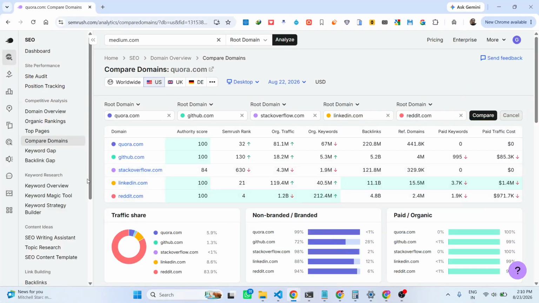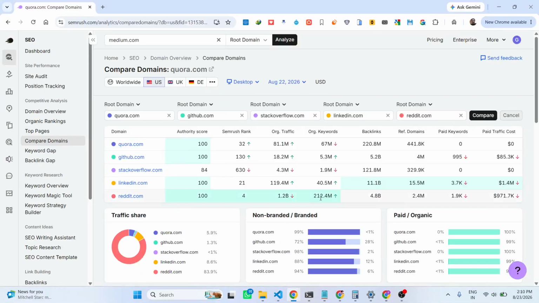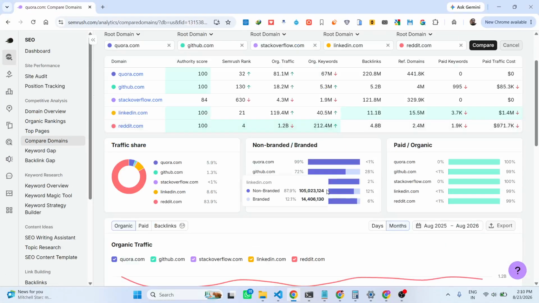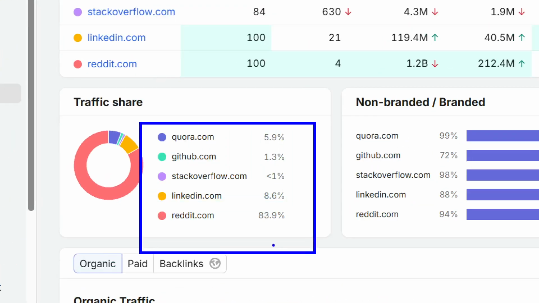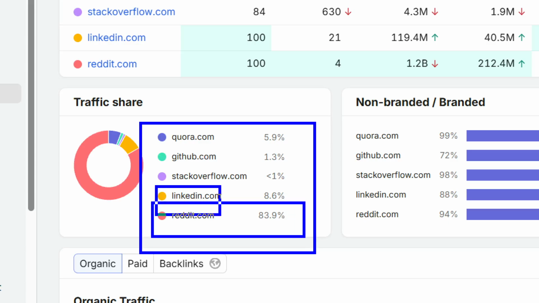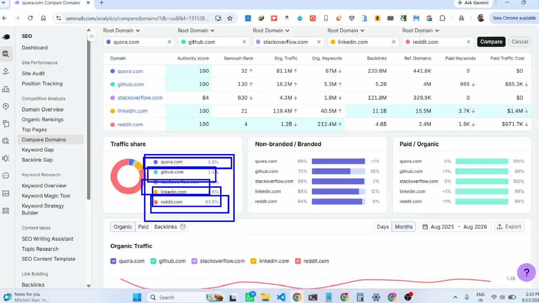By different colors, it highlights the different websites. So these are the five websites that we are comparing. And as you see the traffic share, most of it is dominated by Reddit. Then we have LinkedIn, Quora, then GitHub, then Stack Overflow.